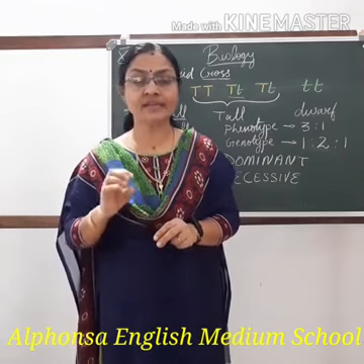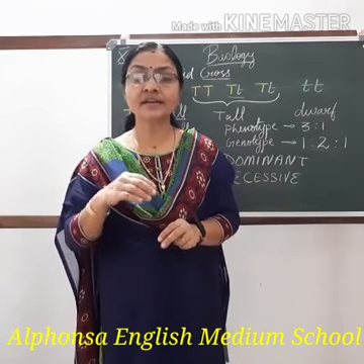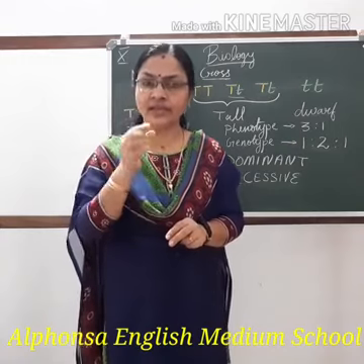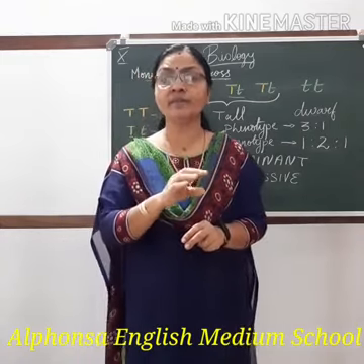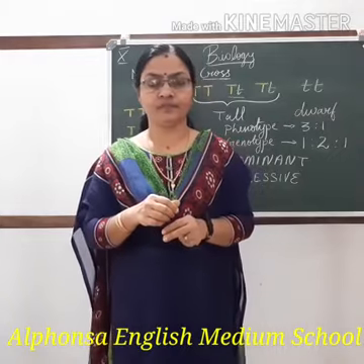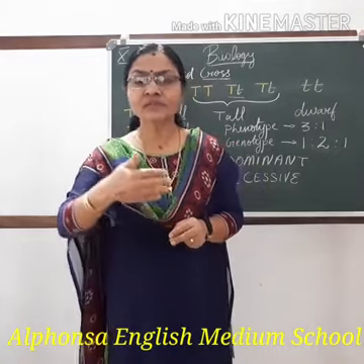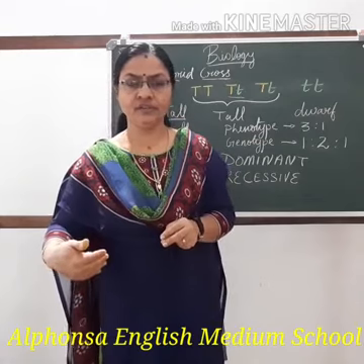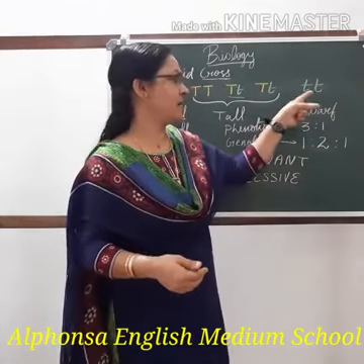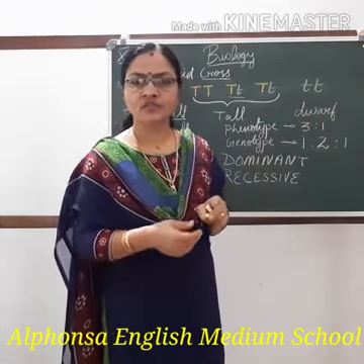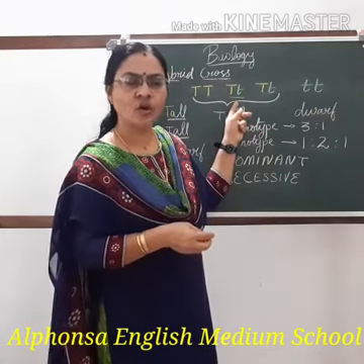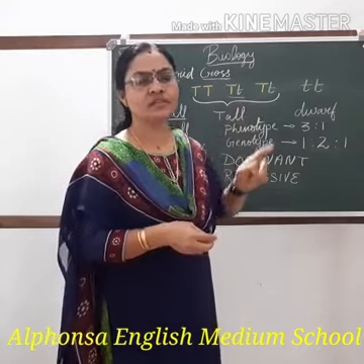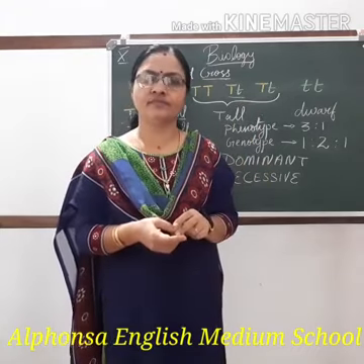From this we can understand that certain characters are hidden. In the F1 generation, the trait dwarfness was there, but it was hidden. It was not able to express itself. But the same was expressed in the F2 generation when both the alleles are same. So the character which can express itself in the F1 in the heterozygous condition is dominant, and the character which cannot express itself in the heterozygous condition is recessive. That is the answer.